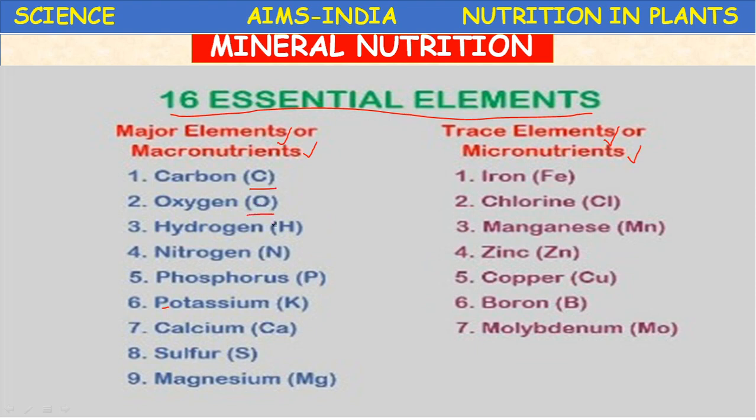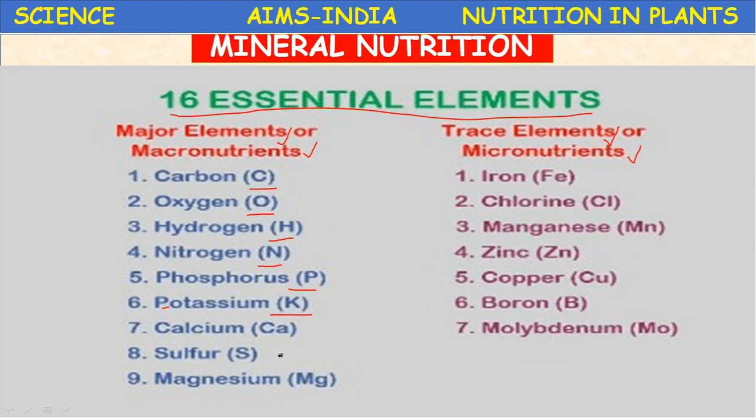oxygen, hydrogen. These are the primary elements which are required for the formation of carbohydrates, proteins, fats. Okay, and the next major elements: nitrogen, phosphorus, potassium, NPK.